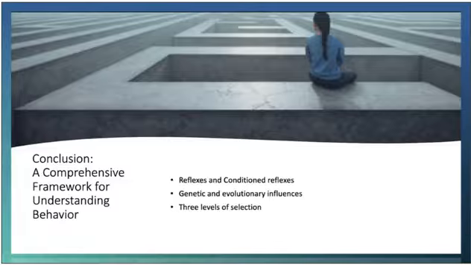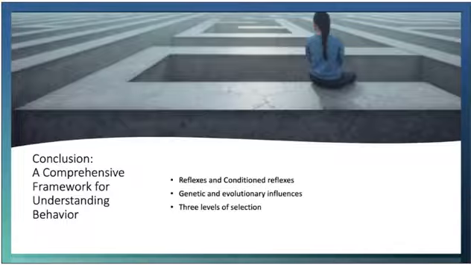a process that extends our behavioral repertoire, but is still limited in scope. We explored the role of genetics and evolutionary theory in shaping behavior, emphasizing the difference between phylogeny, the inherited behaviors passed down through natural selection, and ontogeny, the learned behaviors acquired through reinforcement during the individual's lifetime. These 2 processes, while distinct, often interact to shape behavior in ways that enhance survival and adaptability.